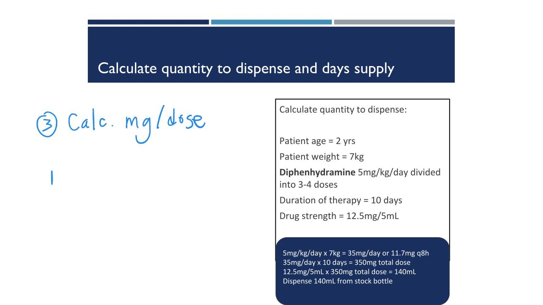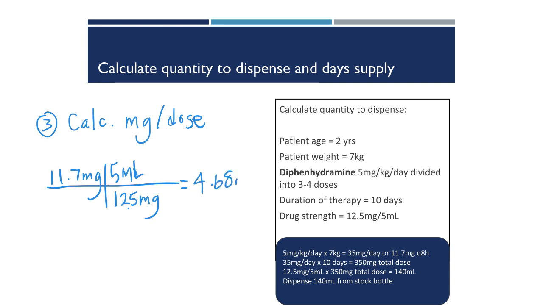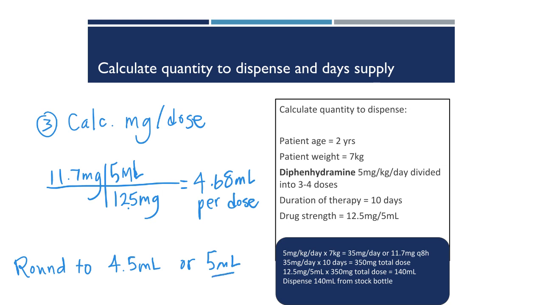Our third step is to calculate how many milliliters per dose to write on the prescription. We calculated our dose to be 11.7 milligrams. In the 12.5 per 5 ml strength of the drug that we have, that calculates out to be 4.68 milliliters per dose. Now we probably should round this because we can't measure out to the hundredths of milliliters. We can round it to 4.5 milliliters. That could be measurable, or probably more simply for the parent, 5 milliliters.